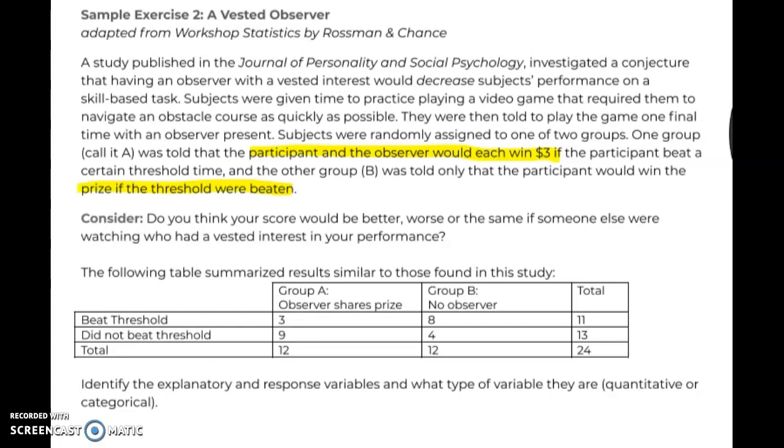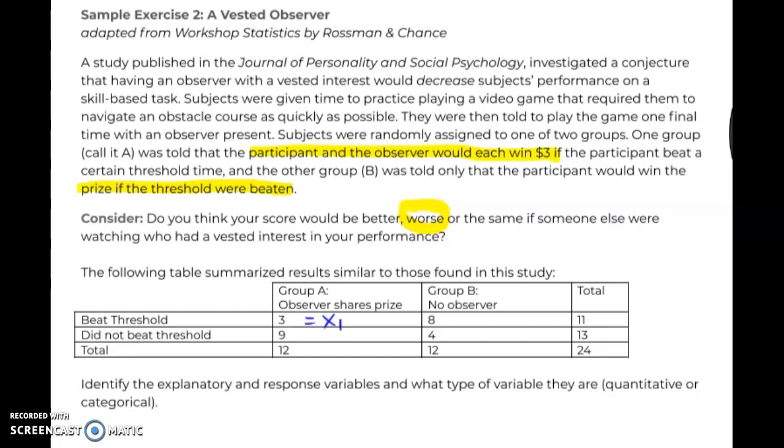Well, most likely, most people would say you're probably going to do better if you don't have to share. So you're going to do worse or maybe the same if you have to share on the prize. All right, so Group A had where the observer shares the prize, and Group B had the no observer. We think that the no observer group is going to do better, meaning they have a higher percentage of people who beat the threshold,